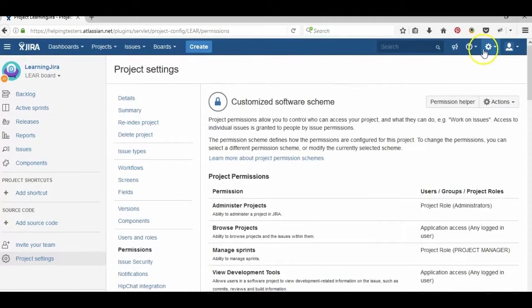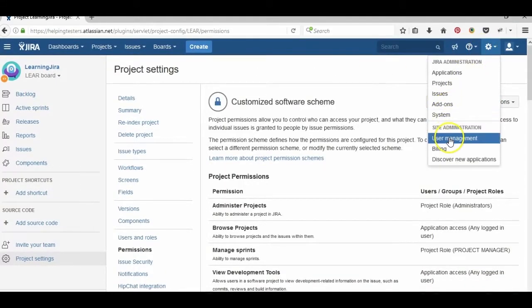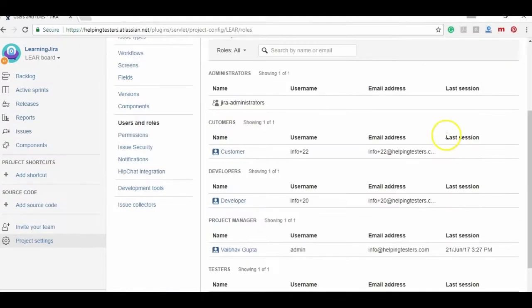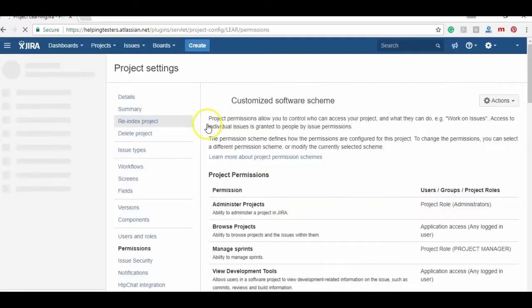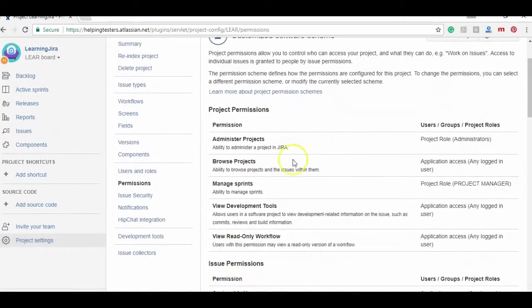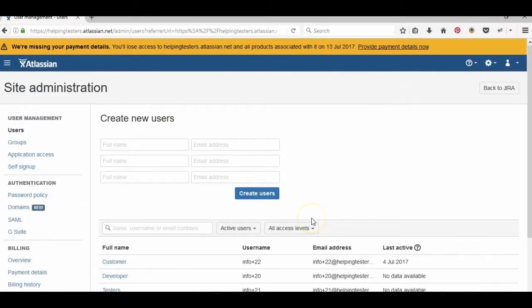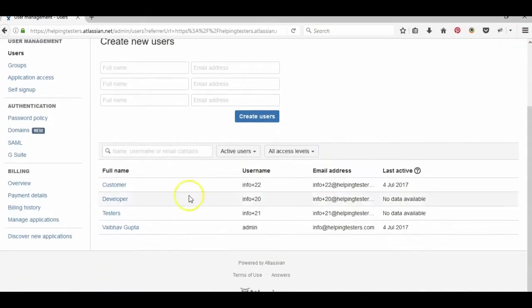Test it and go to each role and see if these permissions have been applied or not. So let's go to the permission and see. Okay, so who can manage our sprints? The project manager. So that is myself, Vaibhav Gupta.